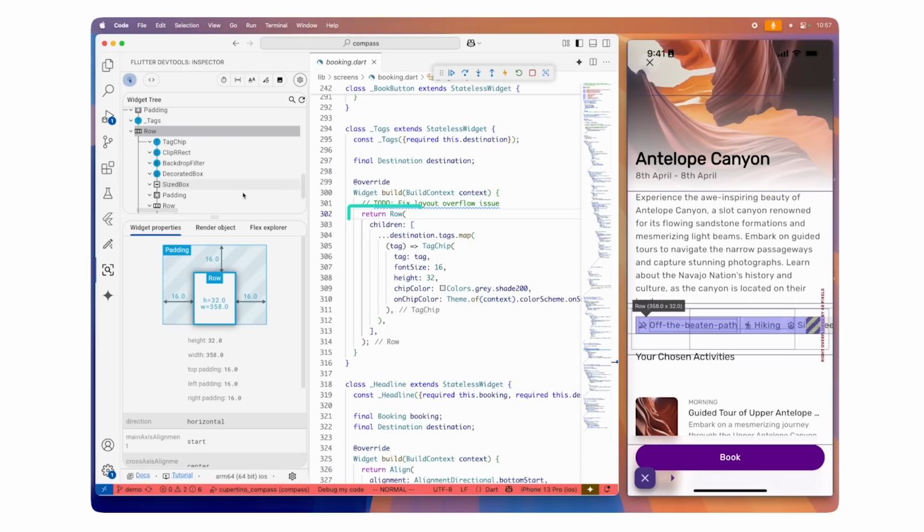In Flutter, each widget is given constraints from their parent widget. These constraints define the maximum available space that a widget can take up. So let's look at the parent widget to see why there's not enough space for our chips.